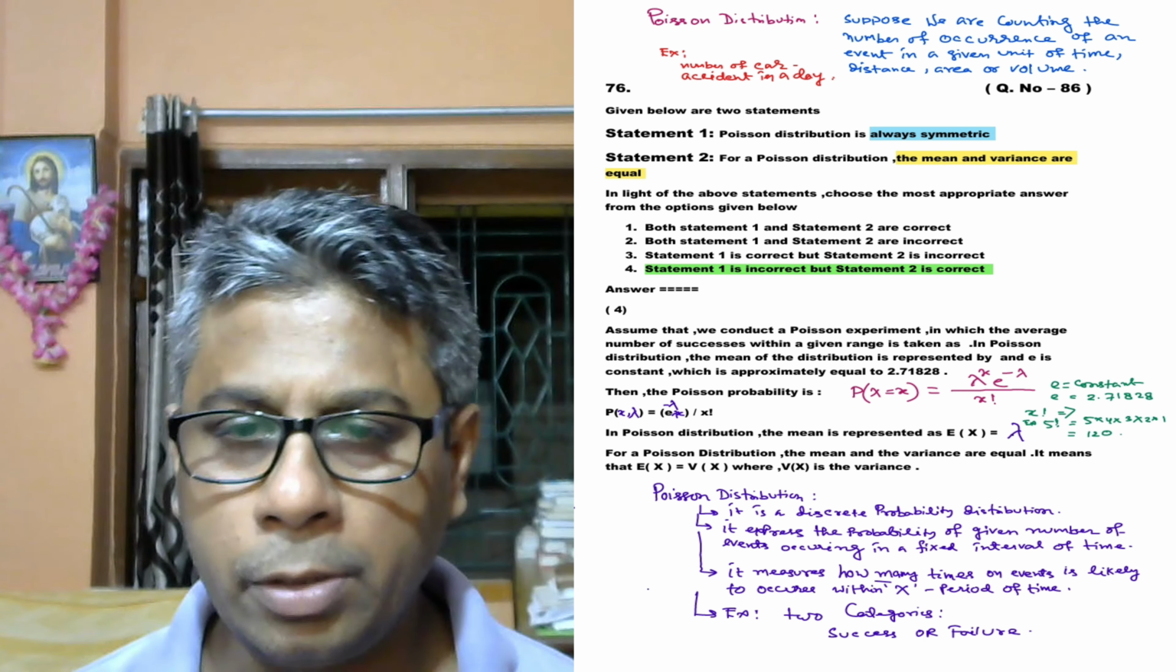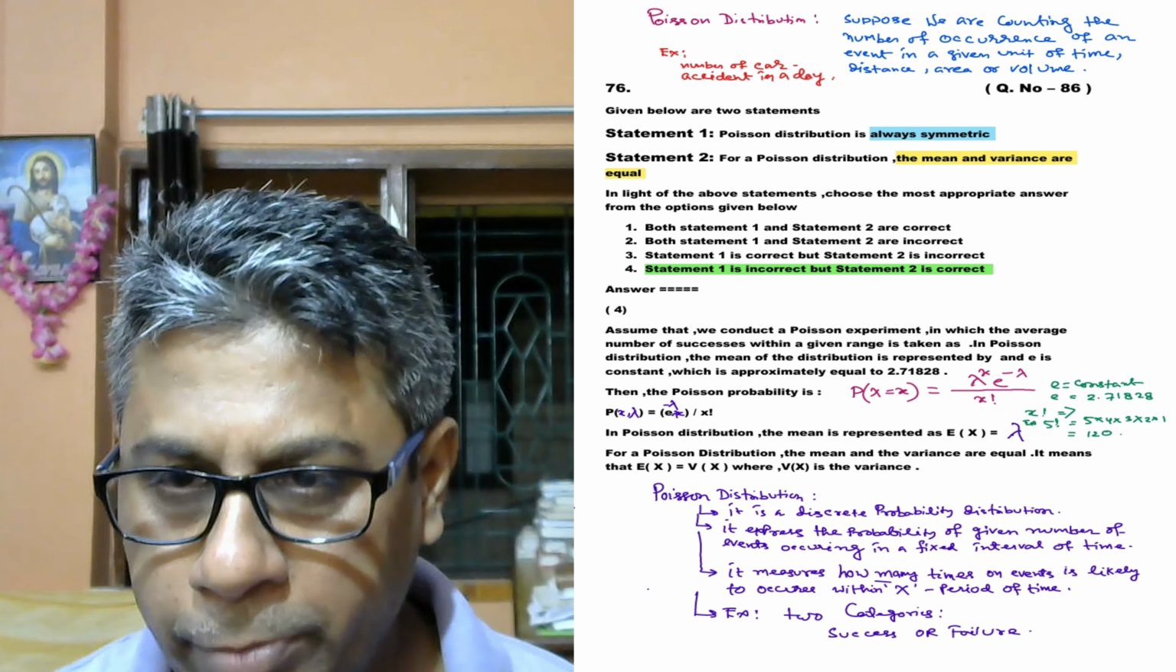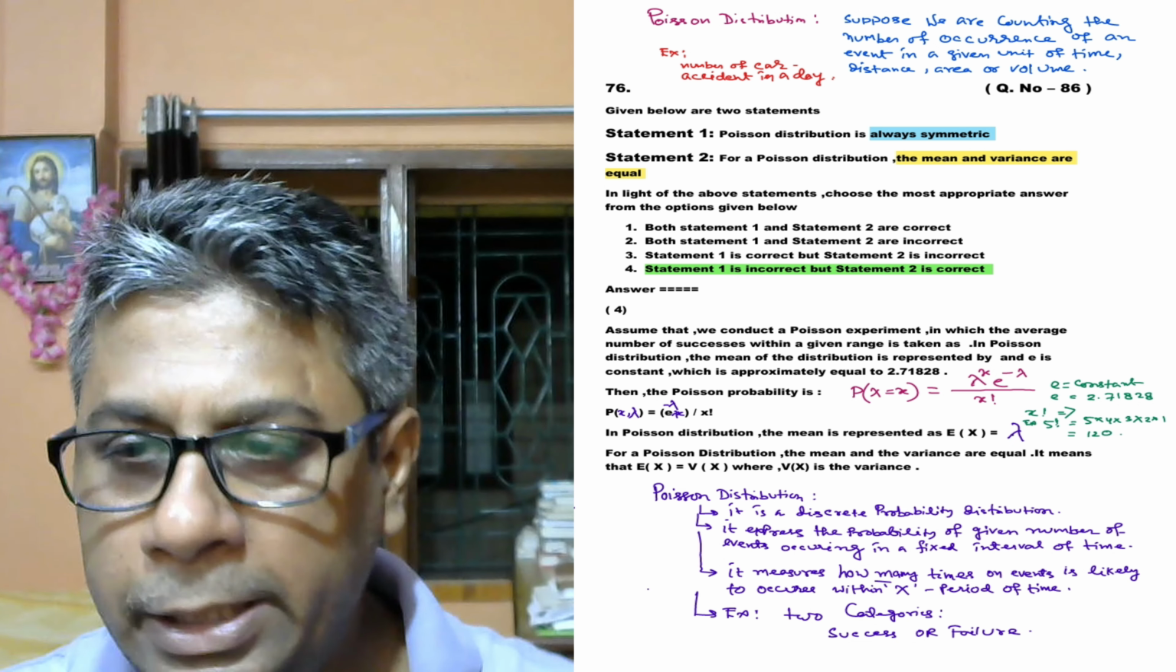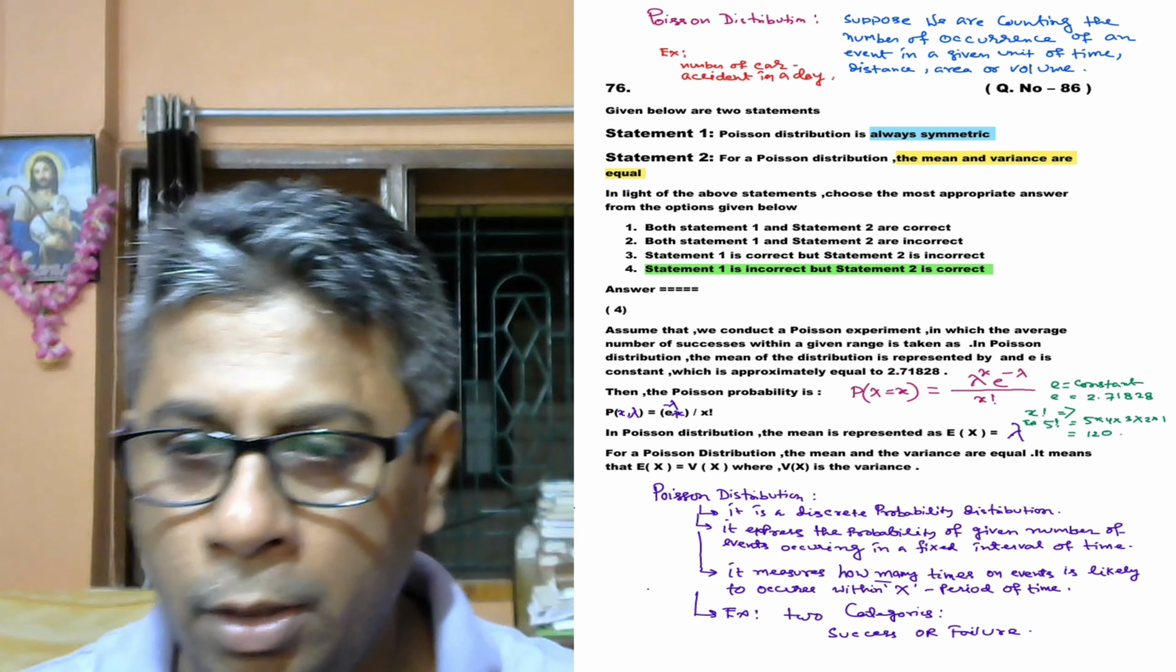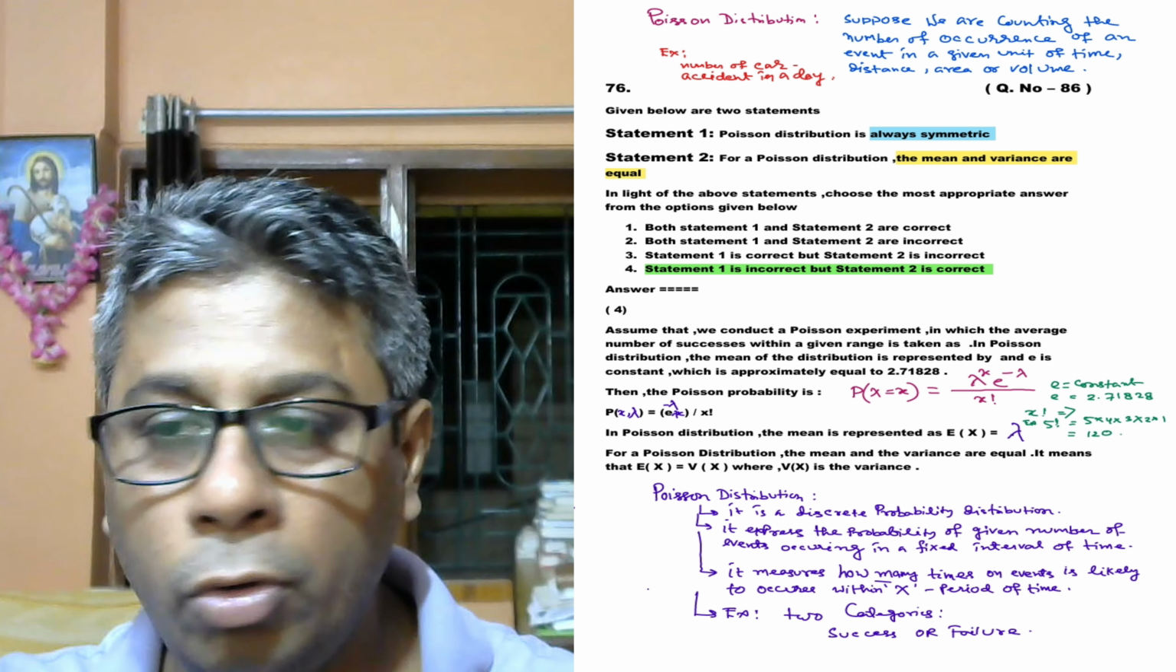This question is based on Poisson distribution. Poisson probability distribution. Statement 1: Poisson distribution is always symmetric. And statement 2: for Poisson distribution, the mean and variance are equal.